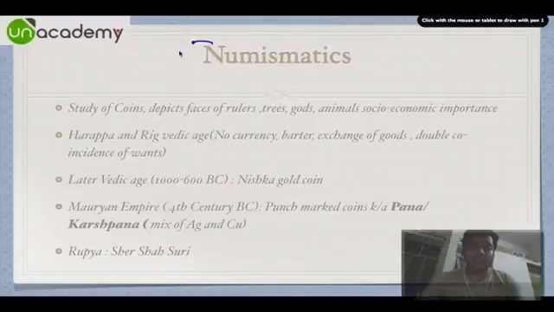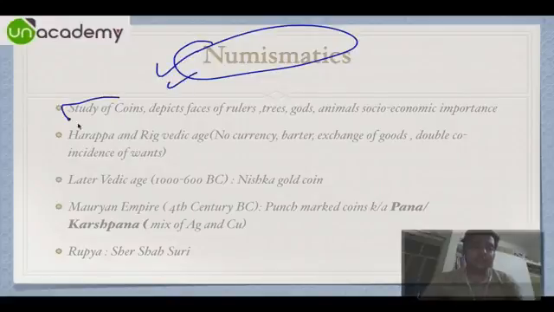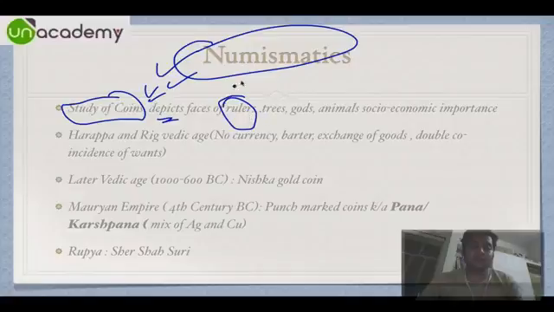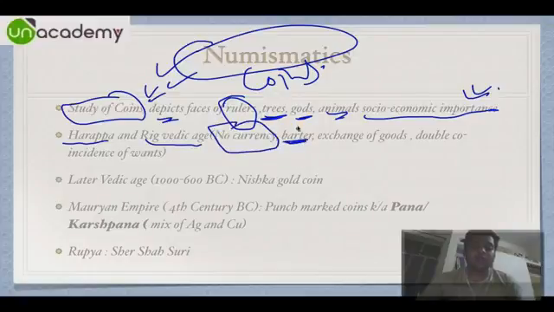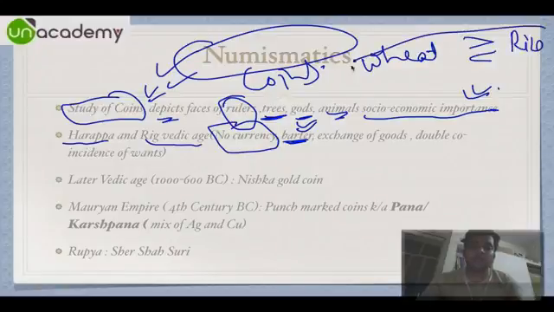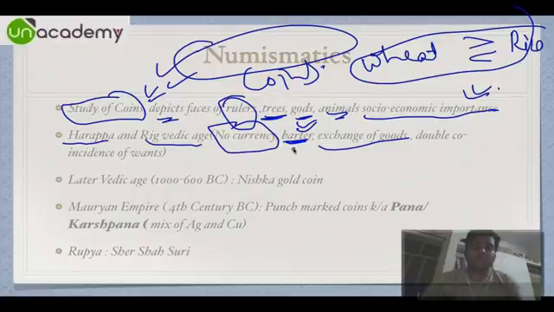Then we have something called numismatics. Numismatics is the study of coins, and it usually depicts rulers on coins. I am talking about the ruler's photo, trees, gods, animals, and socio-economic importance depicted on these coins. So, starting from Harappa and the Rigvedic age, there was no currency. It was developed on a barter system. You might know barter. Let's say if you have wheat and you want rice, you'll exchange them. No currency required. So exchange of goods on the barter system, double coincidence of wants.